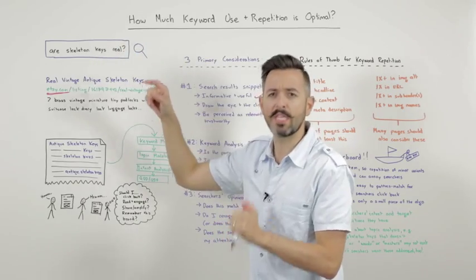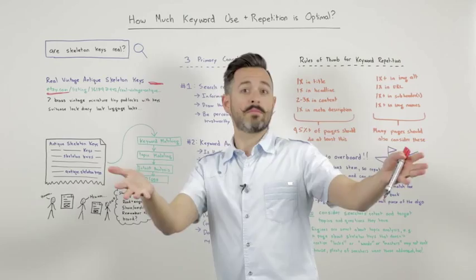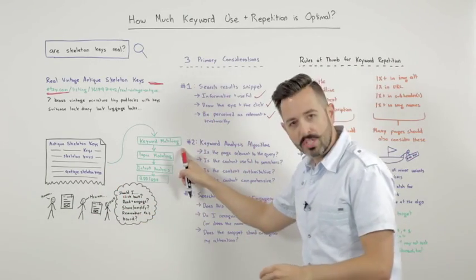Make the title of the piece, "Are skeleton keys real? We dig into history to find out." That's a compelling title. I would click on that if that were my search query. So there are some keyword matching elements.